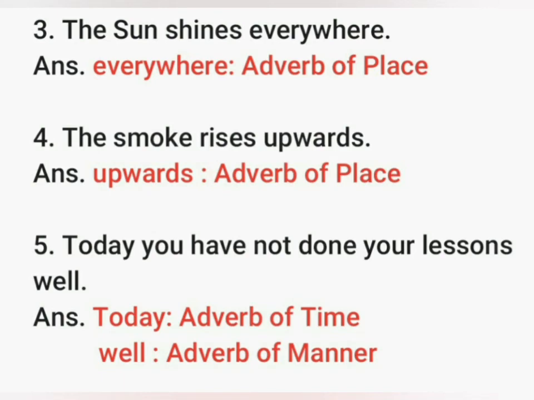Number 3, the sun shines everywhere. Here the word everywhere is an adverb of place because it gives us the answer of the question where the action is done. Number 4, the smoke rises upwards. Here the word upwards is an example of adverb of place because it gives us the answer of the question where the action is done.